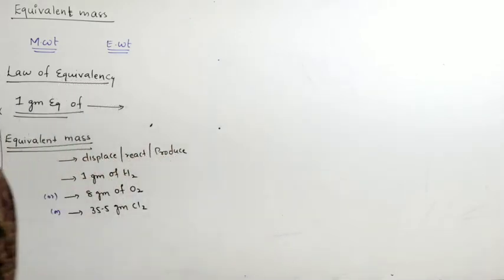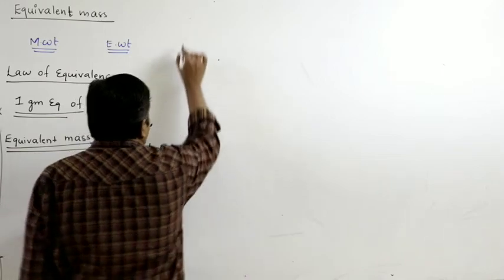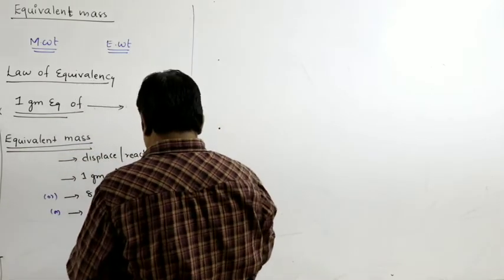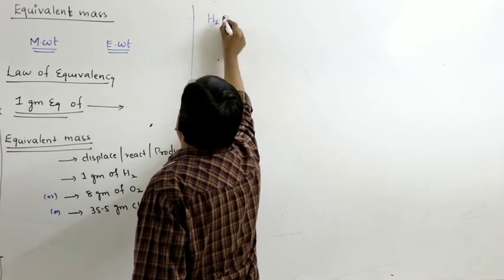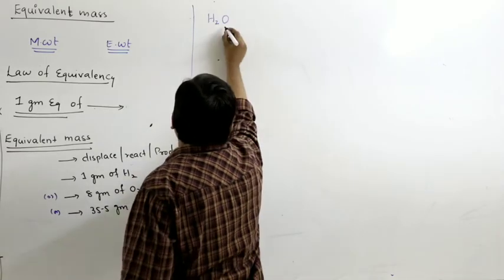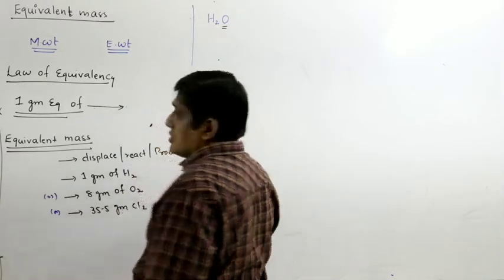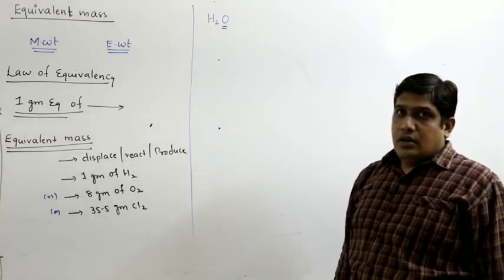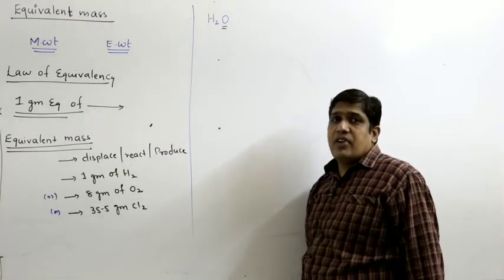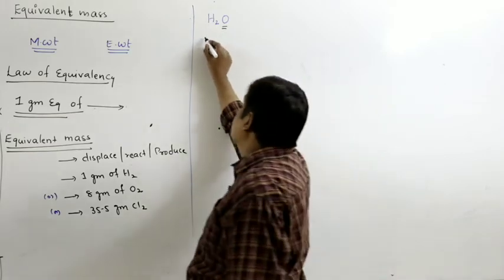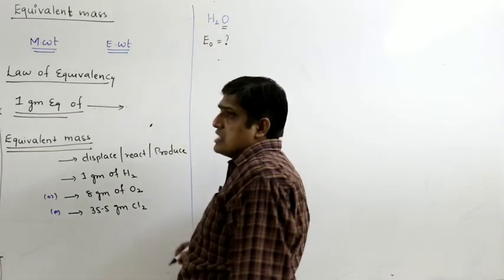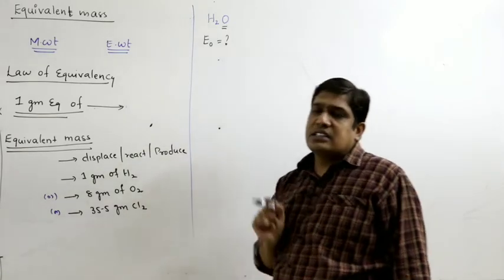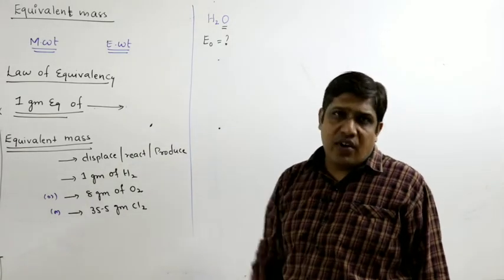So let us see some examples to understand this. Suppose I am taking water. Let us try to understand the meaning of equivalent weight of oxygen. Equivalent weight of oxygen is nothing but the mass of oxygen that can combine with 1 gram of hydrogen.